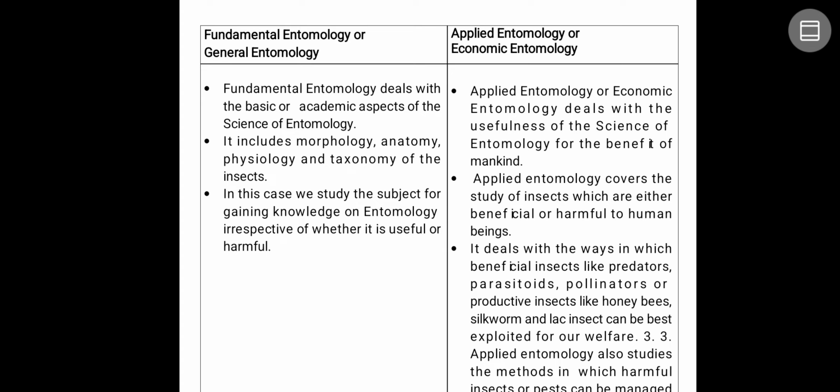General entomology includes morphology, anatomy, physiology or taxonomy of the insect, but applied entomology covers the study of insects which are either beneficial or harmful to human beings. If they are neutral, we are not going to discuss them. In general entomology, we study the subject for gaining knowledge irrespective of whether it is useful or harmful. But here it is compulsory that it should be useful or harmful, not neutral.